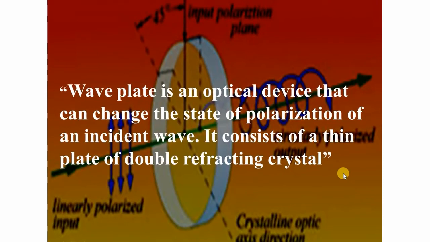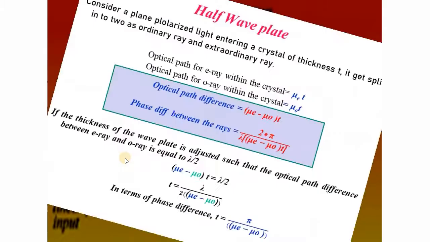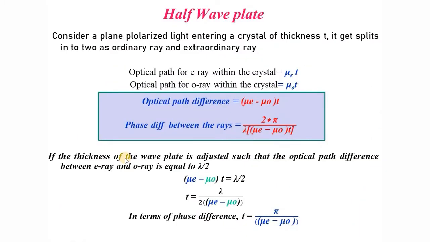So how are you going to define a wave plate? A wave plate is an optical device that can change the state of polarization of an incident wave. It is made up of a doubly refracting crystal, and the plate is very thin. So we have discussed that it is categorized into two. First we will discuss the half wave plate.